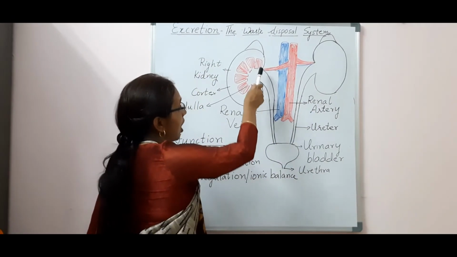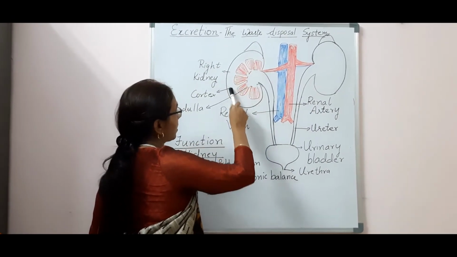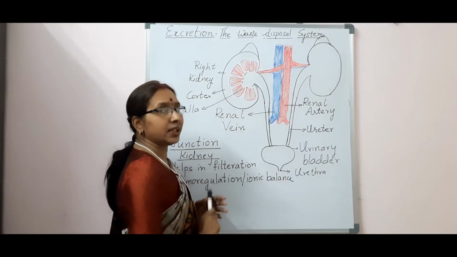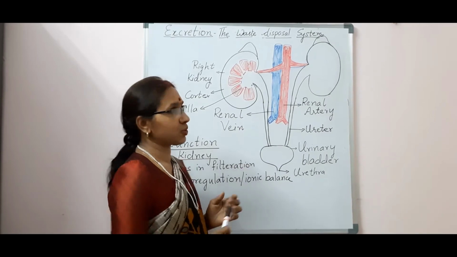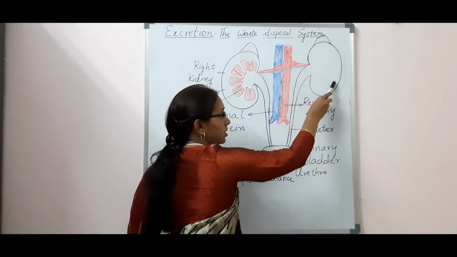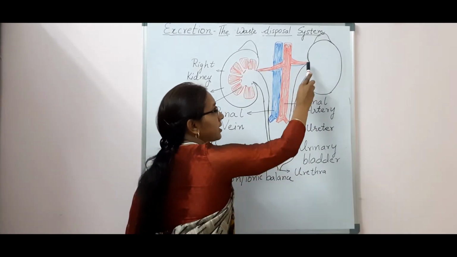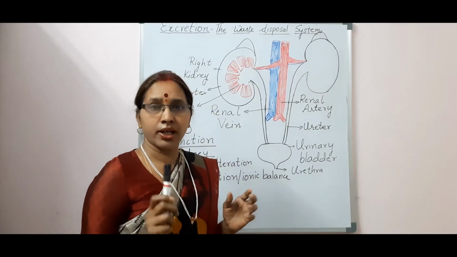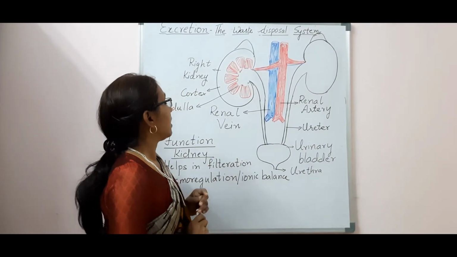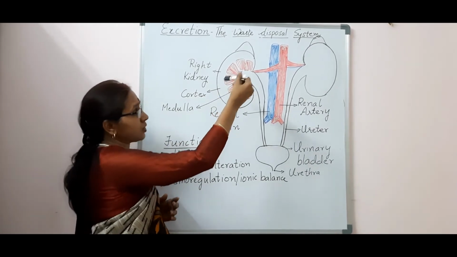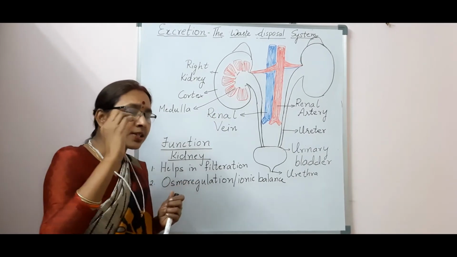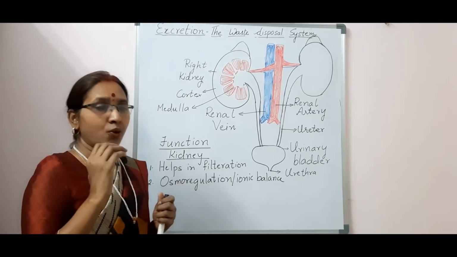Towards the outside, the outer margin is convex in shape, and towards the interior, the inner margin is concave in shape. Now if you look at the position of the two kidneys, the right kidney is a bit lower than the left kidney. Why is it so?